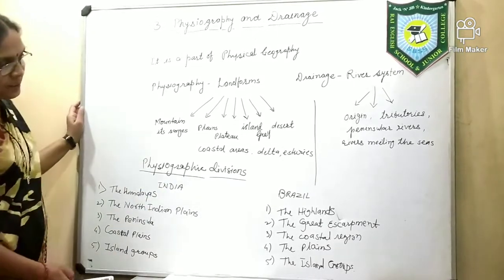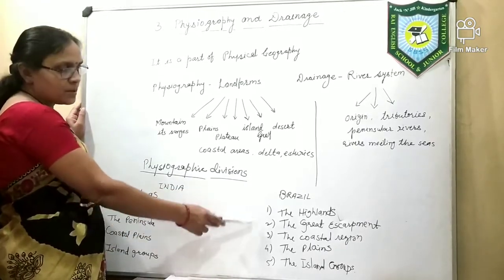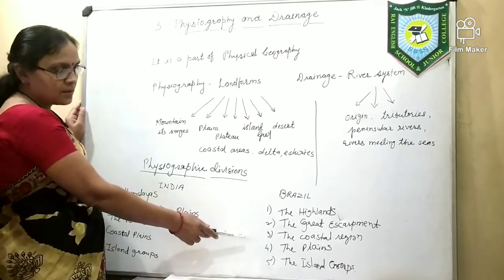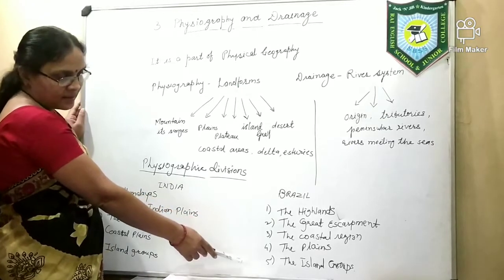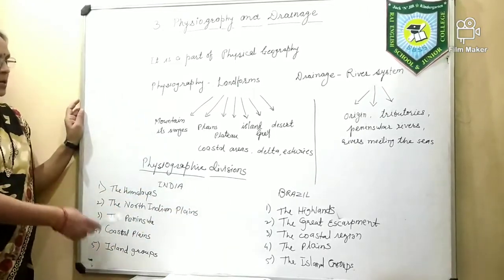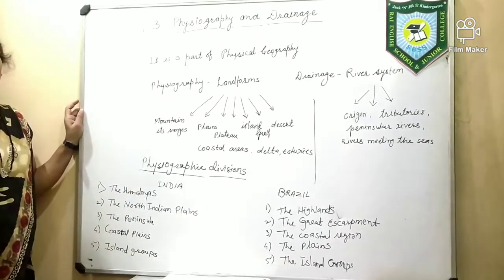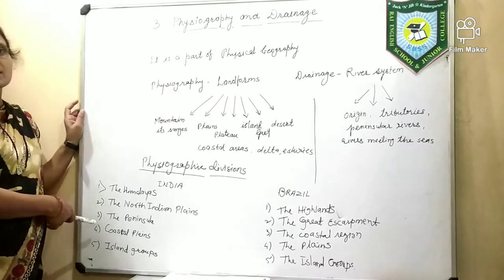Now see that Brazil also has five major physiographic divisions. The first is the highlands, next is the Great Escarpment, next is the coastal region, the plains, and the last is the island groups. So this was about the major physiographic divisions of India and Brazil. In the next video, we will discuss these major physiographic divisions of India.